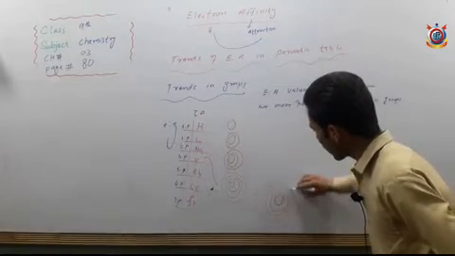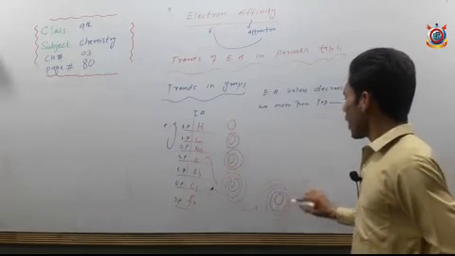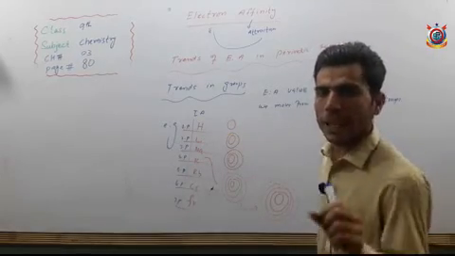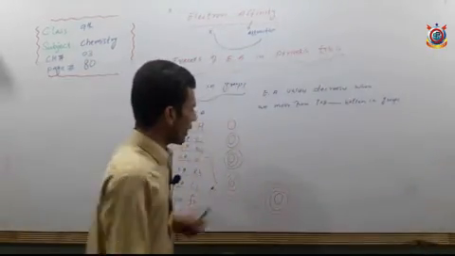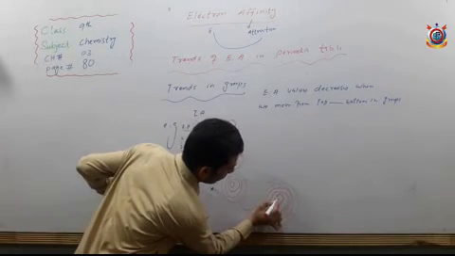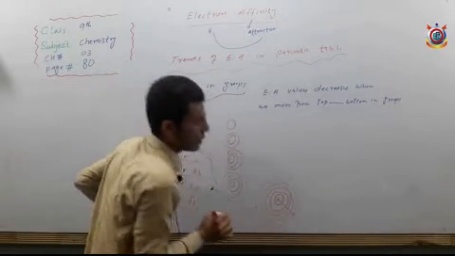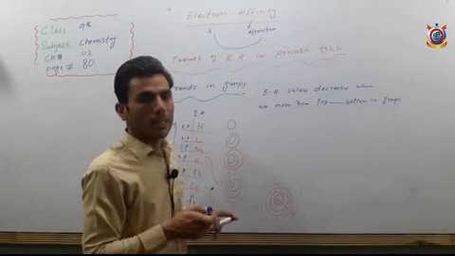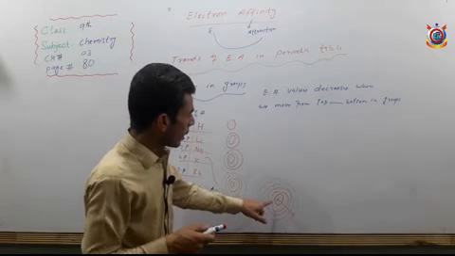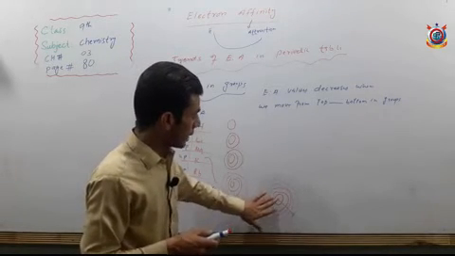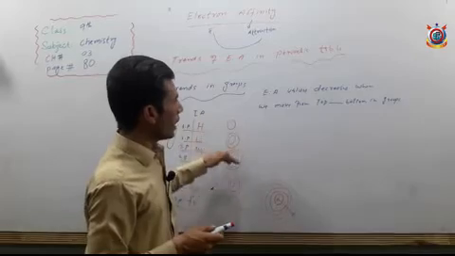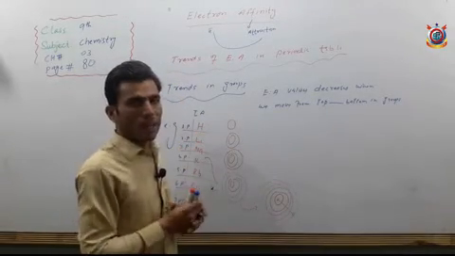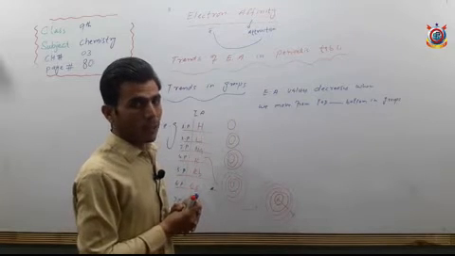So you can see that when we move from top to bottom, shell after shell is added in each period, due to which the distance between the nucleus and the valence electrons increases. Due to the increase in distance, the shielding effect occurs when we move from top to bottom. In the next topic, inshallah, we will study what the shielding effect is.